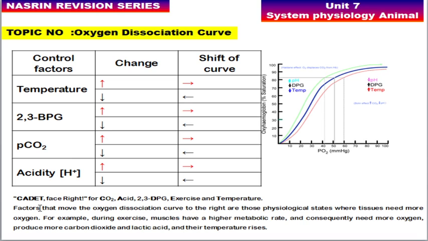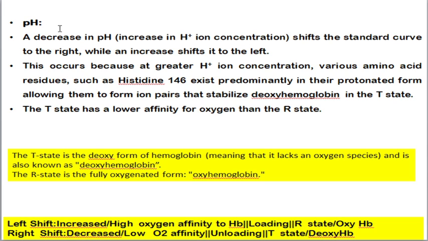Factors that move the oxygen dissociation curve to the right are those physiological states where the tissue needs more oxygen. For example, during exercise, muscles have a high metabolic rate, so they will need more oxygen. First, pH: a decrease in pH, otherwise called an increase in hydrogen ion concentration, will shift the curve to the right, whereas an increase in pH or decrease in hydrogen ion concentration will shift the curve to the left. Why does this occur? Because at a greater H plus ion concentration, various amino acid residues in the hemoglobin will exist in a protonated form.